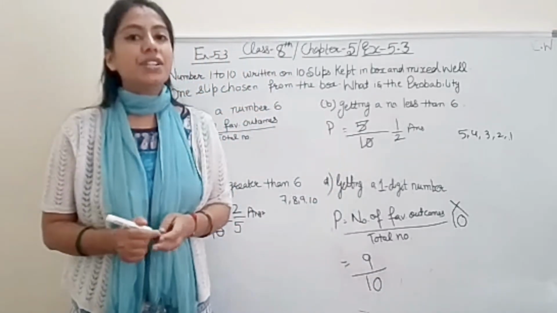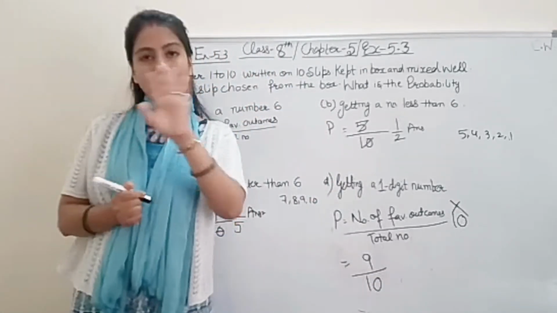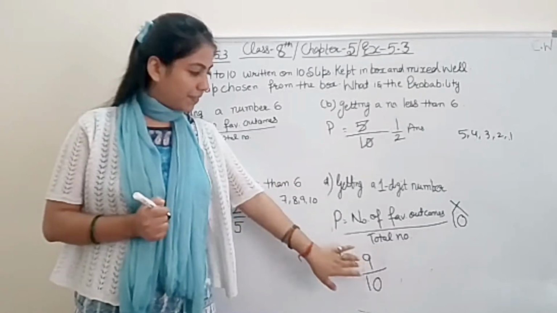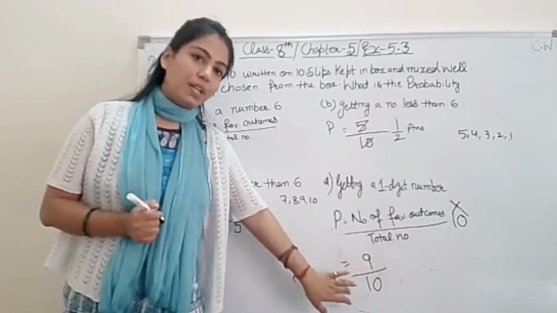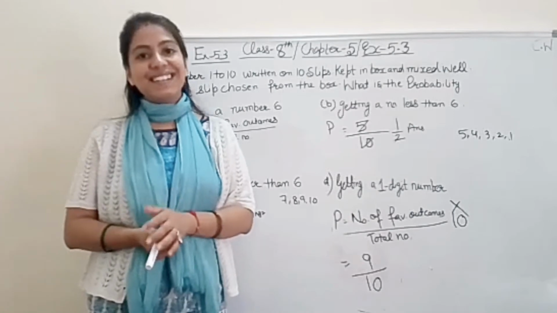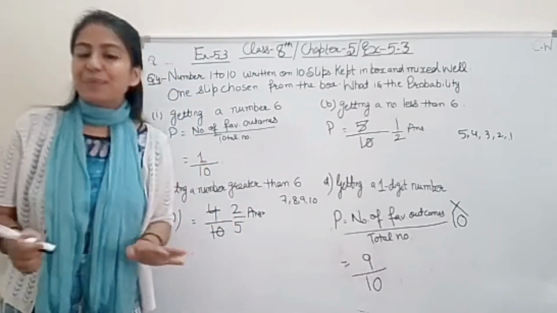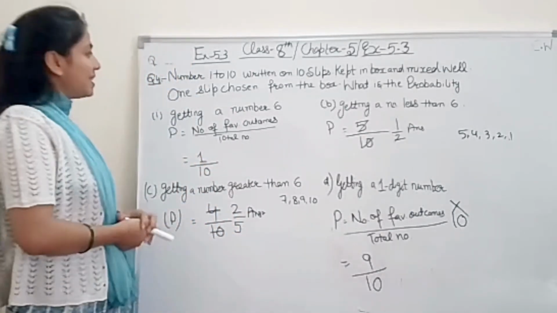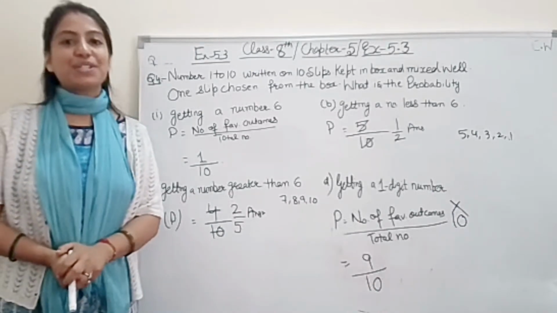That's it. क्योंकि one digit 1 से लेके 9 तक all are one digit number only. So favorable outcomes 9 out of total number 10. That's it. So these questions are very simple, student, right? So this is all about question number 4. Now coming to our question number 5.